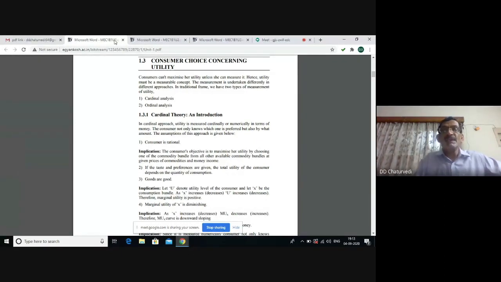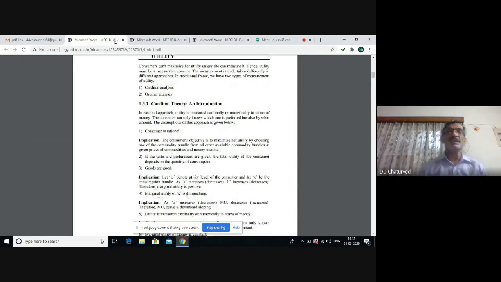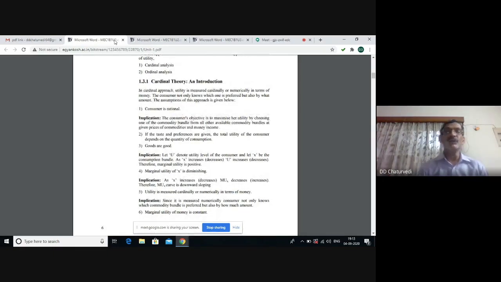And this implies as we consume more and more units of the commodity, the consumer gets lesser and lesser utility from the consumption of every additional unit of the commodity, provided all these units are homogeneous and the consumption process is continuous. The implication is marginal utility curve is downward sloping.